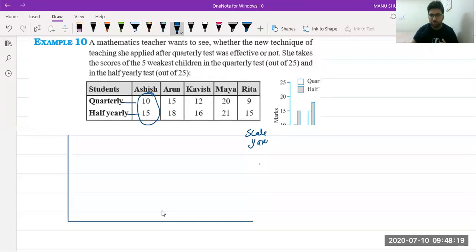So let's write over here scale, y-axis, 1 unit is equal to how much? 5 marks. So 1 unit on y-axis is representing 5 marks. Let's start. The first one 0, 5, 10. In my case, it is not equal division, but in your graph paper, it will be very much equal. Okay, use that only. 10, 15, 20, and 25, and this is y-axis.